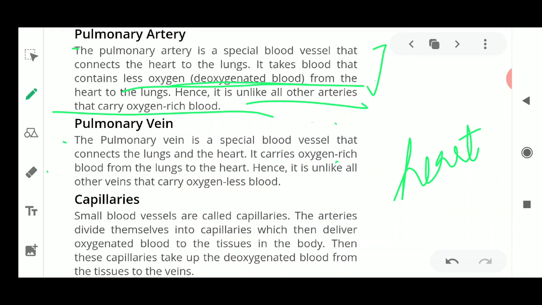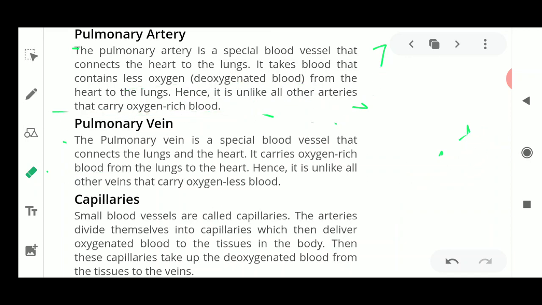So the pulmonary vein is a special type of blood vessel which connects the lungs and the heart. It carries oxygen-rich blood from the lungs to the heart. Unlike all other veins, which carry oxygen-less or deoxygenated blood, it carries oxygenated blood. So this was about the exceptional condition which I have discussed just now.